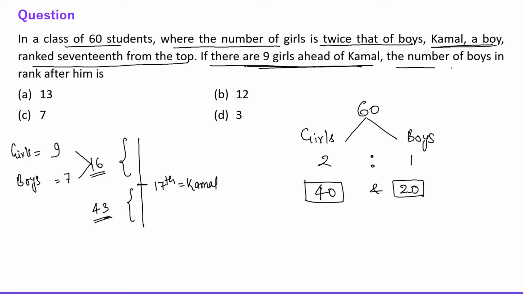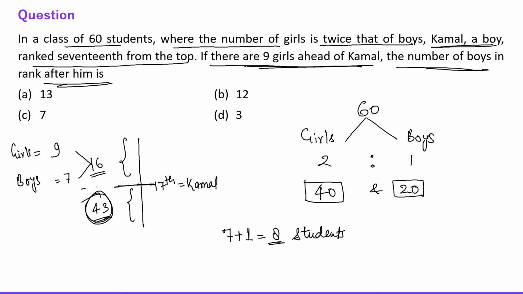So what is the question? The number of boys in the rank after Kamal. Okay, so 7 boys are ahead of Kamal. One boy is Kamal also, so 7 plus 1, these are 8. So 8 boys are there above these 43 students, right? So we need to find how many boys are in these 43.